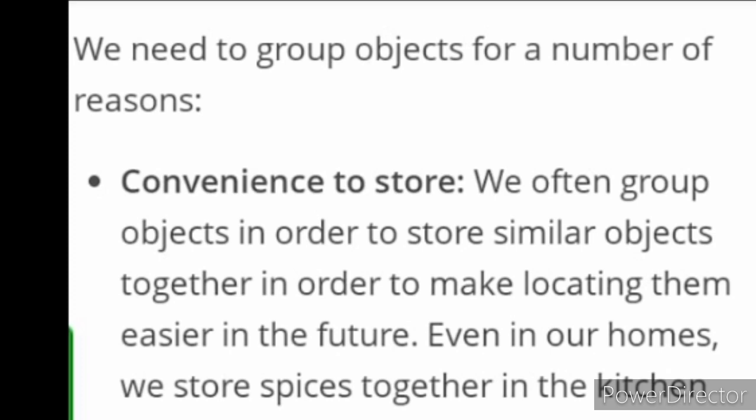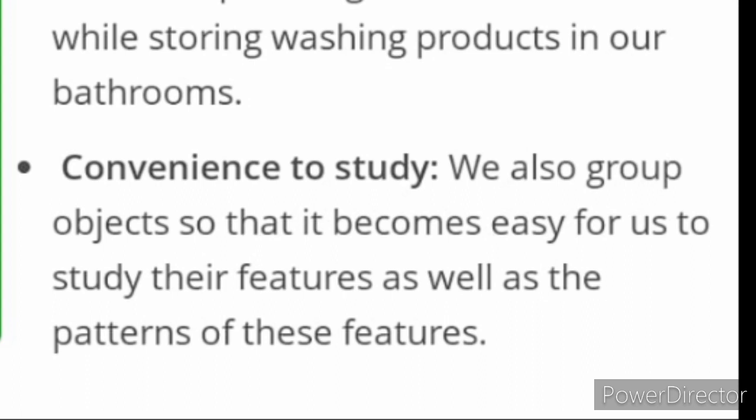Number one is convenience to store. We often group objects in order to store similar objects together in order to make locating them easier in the future. Even in our homes, we store spices together in the kitchen while storing washing products in our bathrooms, etc.